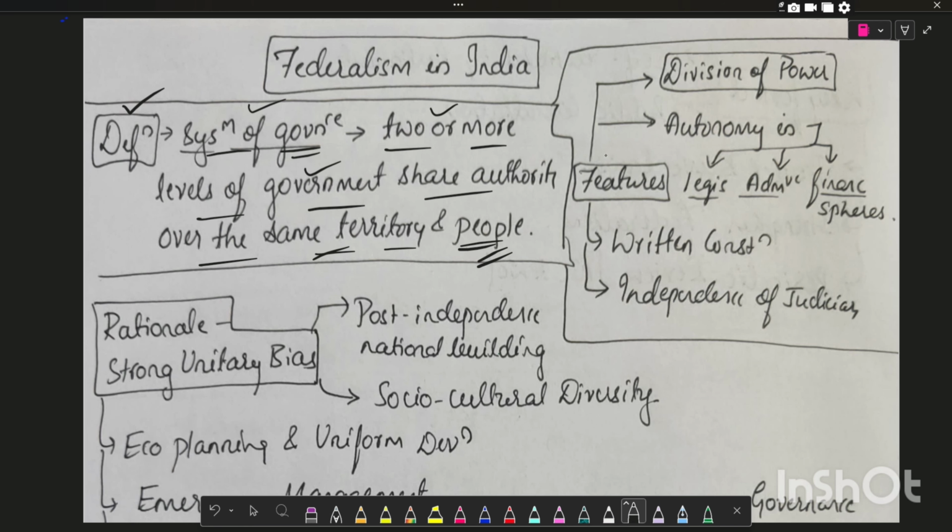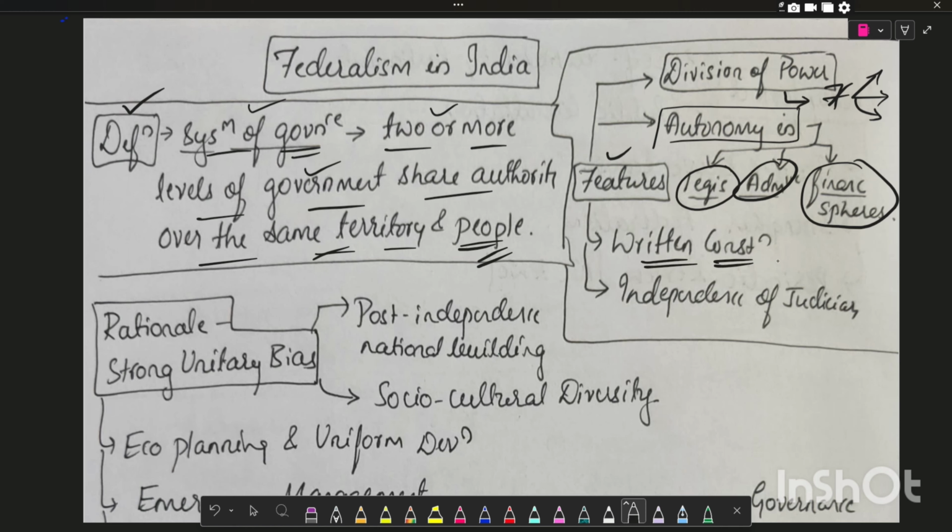Next, what are the features of federalism in India? The first feature is division of power, for example, in the 7th Schedule, which is divided into the Central List, State List, and Concurrent List. Then, states' autonomy in the legislative, administrative, and financial spheres. One of the most important features of federalism is a written constitution. Another important feature is the independence of the judiciary, where the judiciary protects the interest of the states.